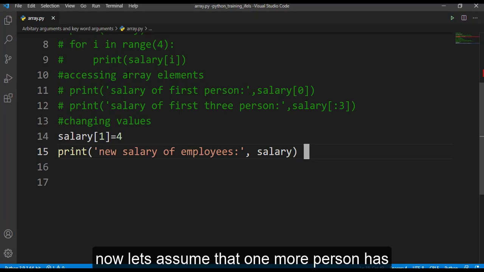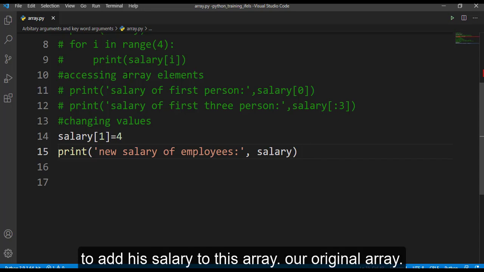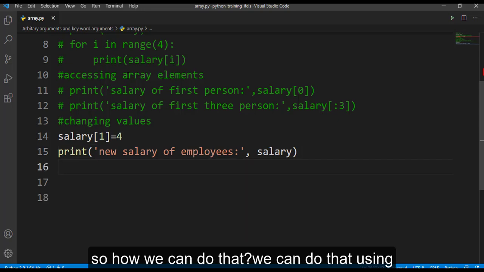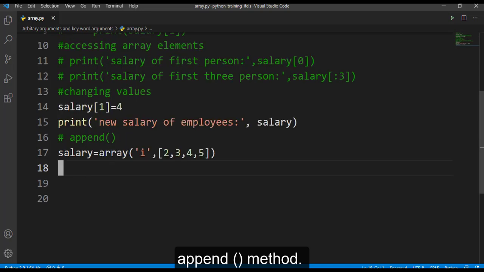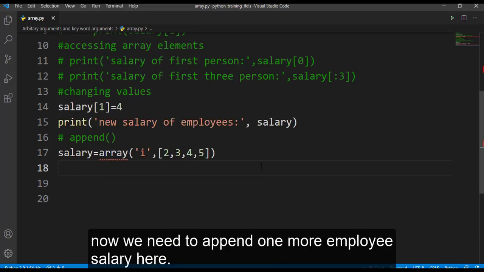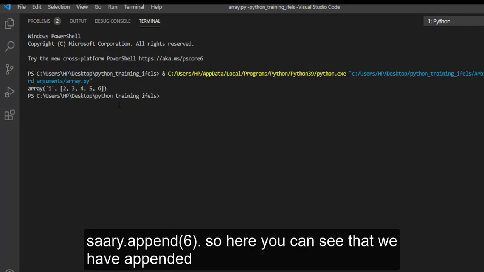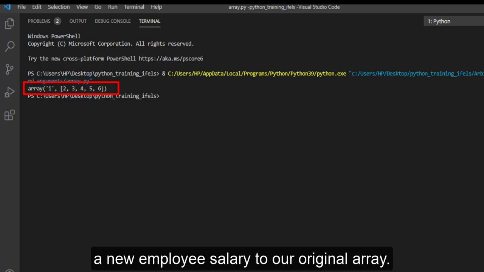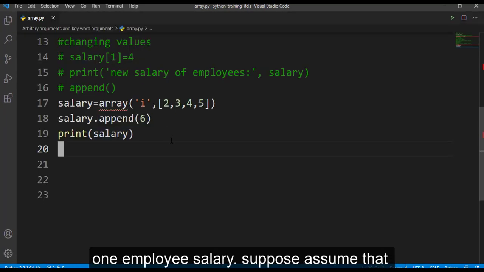Now let's assume that one more person has been employed by the company. Now we want to add his salary to our original array. So how can we do that? We can do that using the append method. So this is my original array. Now I need to append one more employee salary here. Now let's run this. Here you can see that we have appended a new employee salary to our original array using the append method. This append method is used to add only one employee salary.